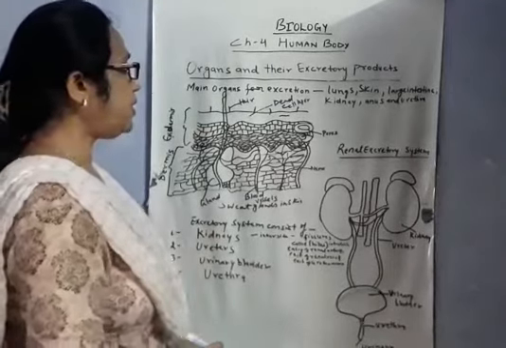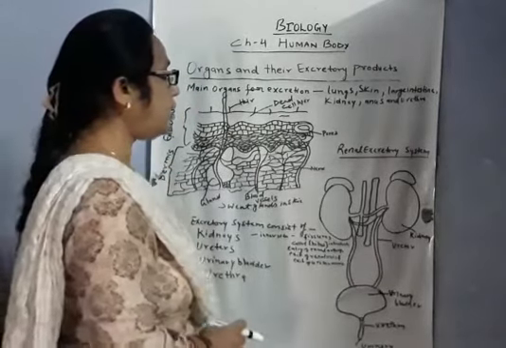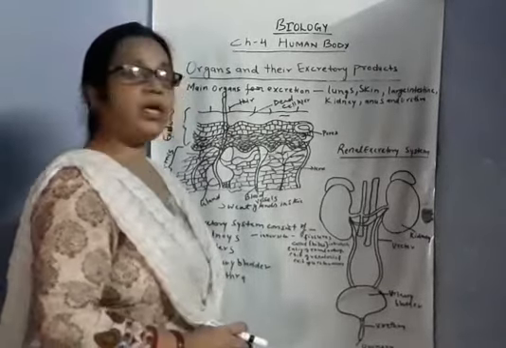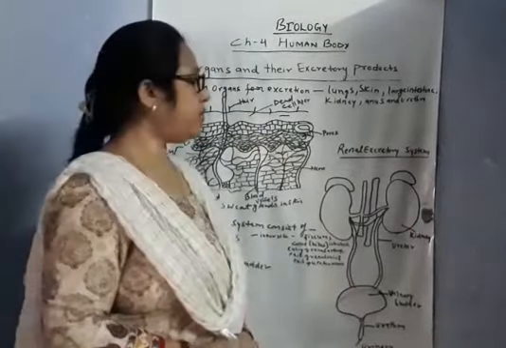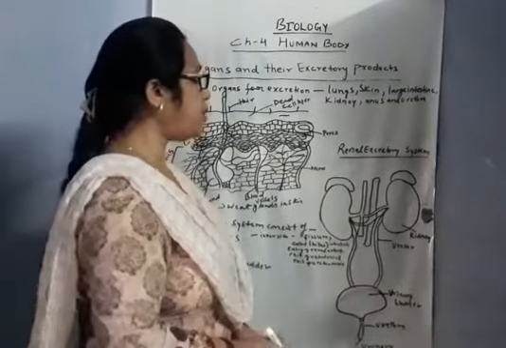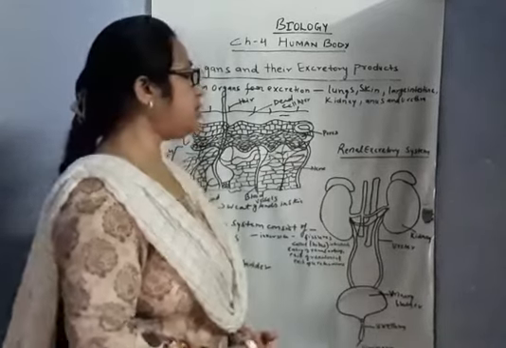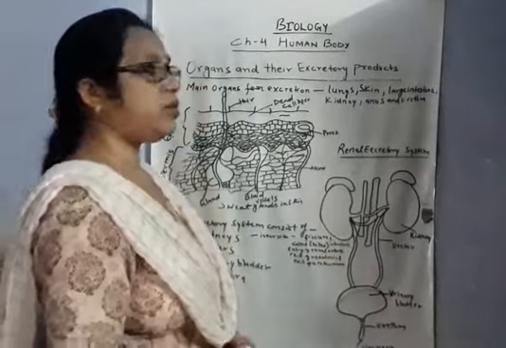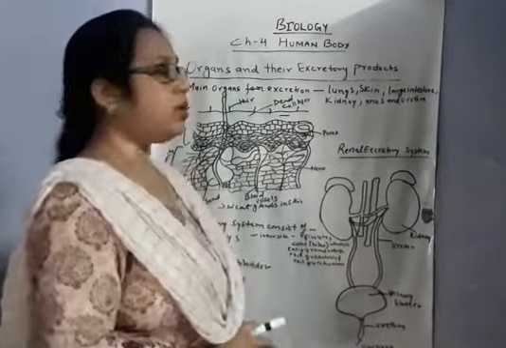Now the liquid waste, that is urea and uric acid, we excrete through the urinary bladder. The respiratory waste, that is carbon dioxide, is carried by the blood to the lungs for purification, and the alveoli present in the lungs absorb the carbon dioxide and purify the blood, and then this carbon dioxide is thrown out through our nose.